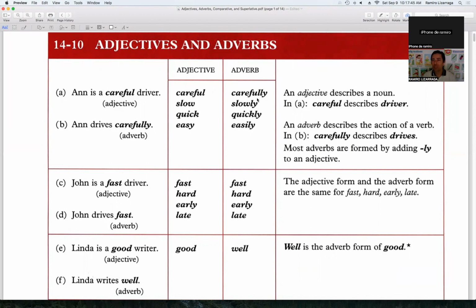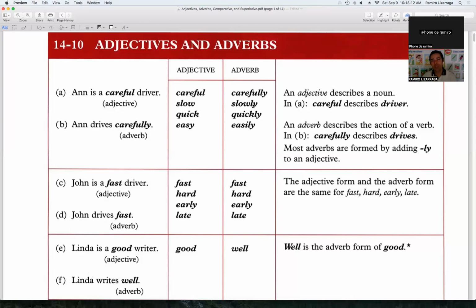Without the ly, it's an adjective. Whenever you see a word that ends with ly, you can be pretty sure that word is an adverb. This is the way I identify that a word is an adverb.